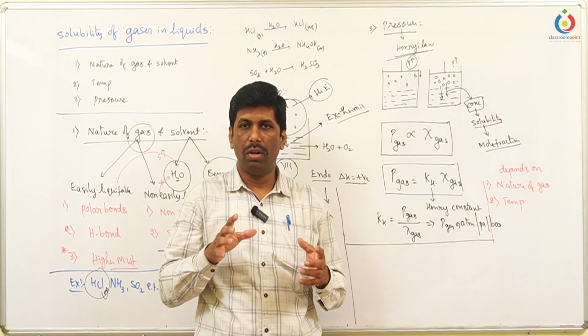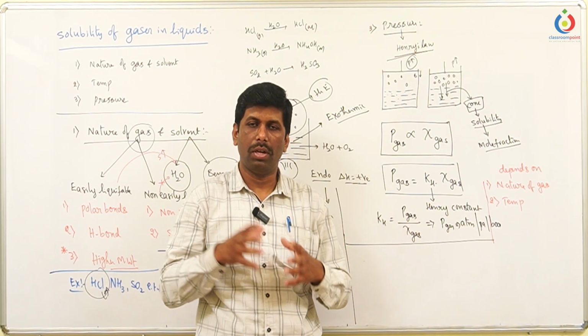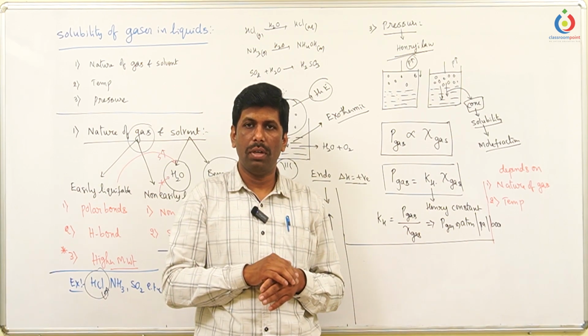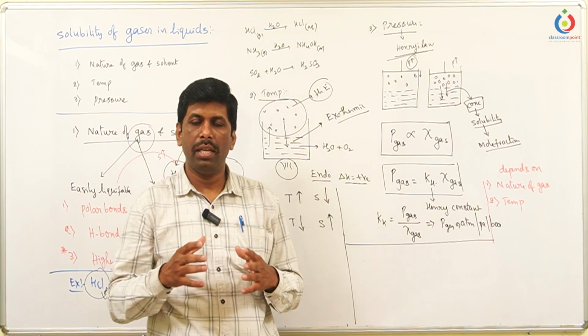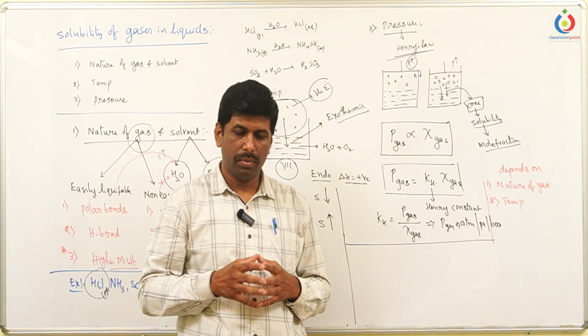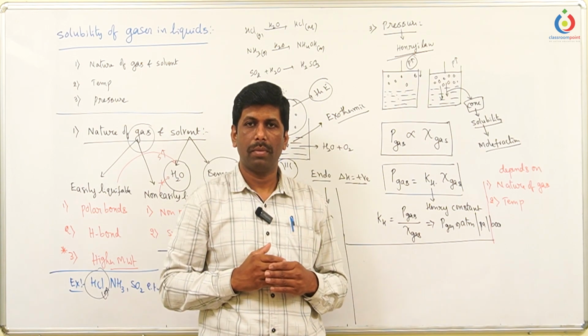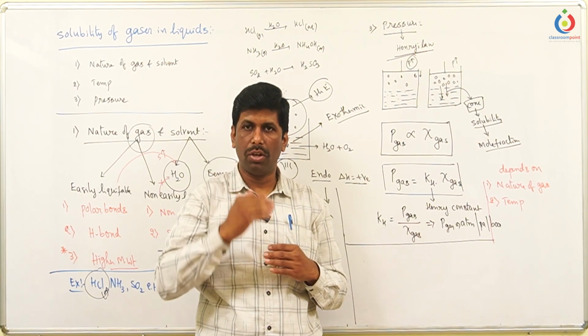If oxygen is dissolved, nothing will happen, because oxygen can be utilized by the blood for oxidation purposes. But when nitrogen is dissolved, it is useless because it does not participate in any biological activity. When the person comes upward, the level of the water decreases and the pressure drops.